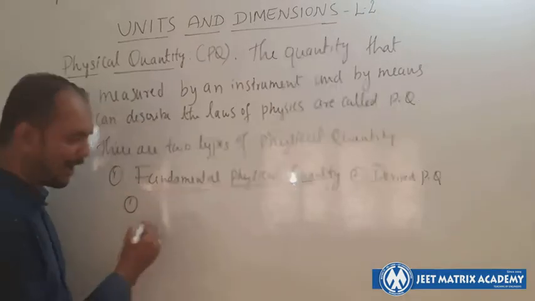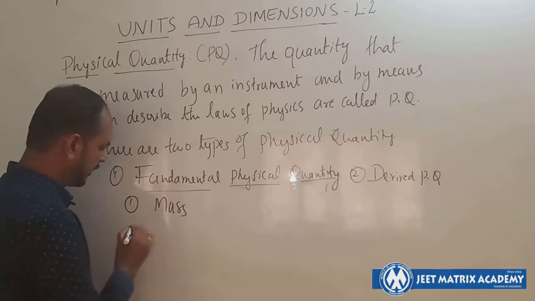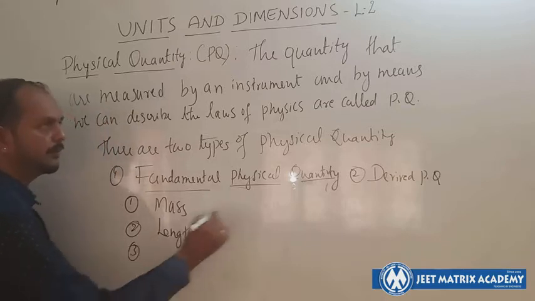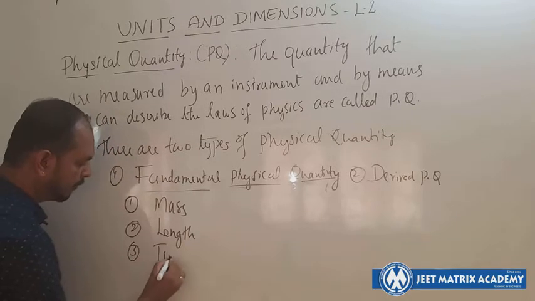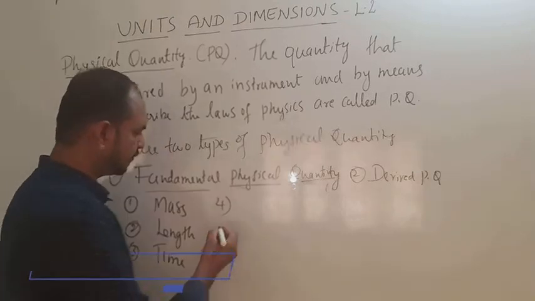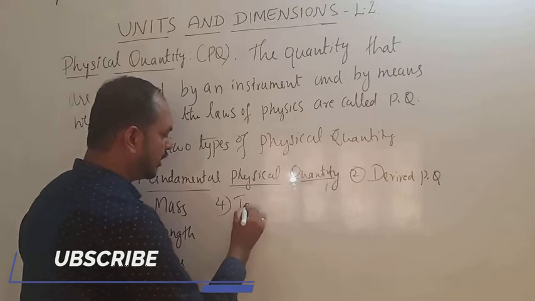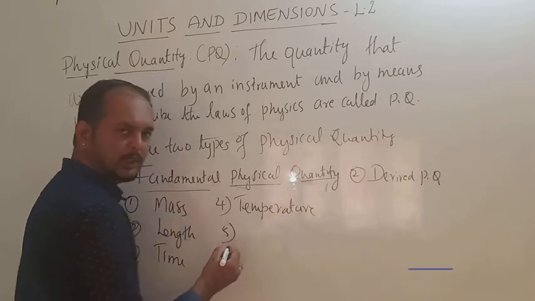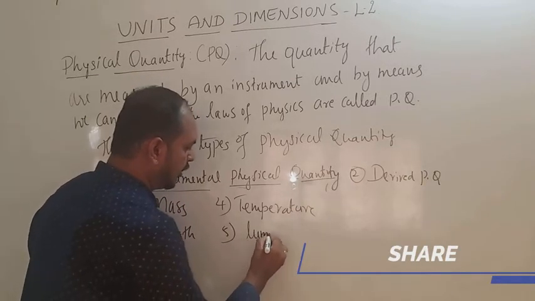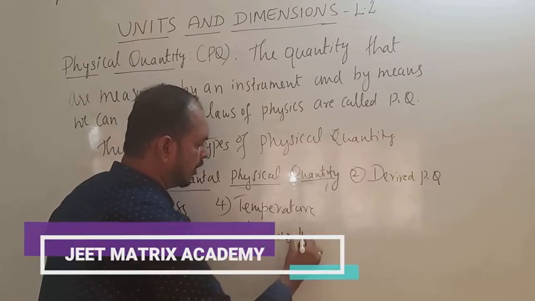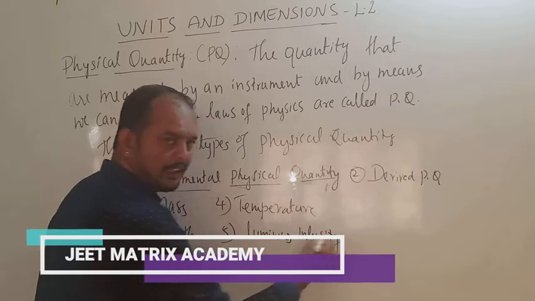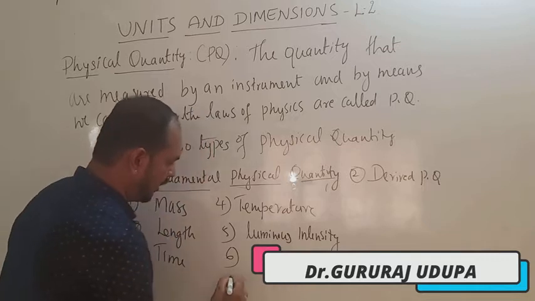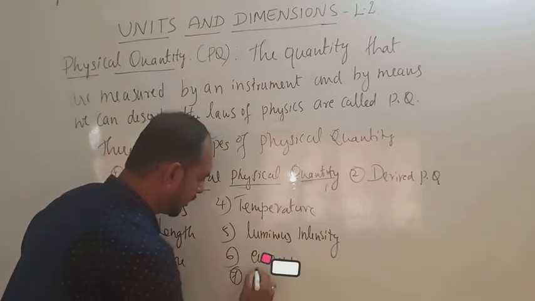So for fundamental physical quantities, we have 7. First one is mass, second one is length, third one is time, fourth one is temperature, fifth one is luminous intensity, sixth one is current, seventh one is amount of substance.